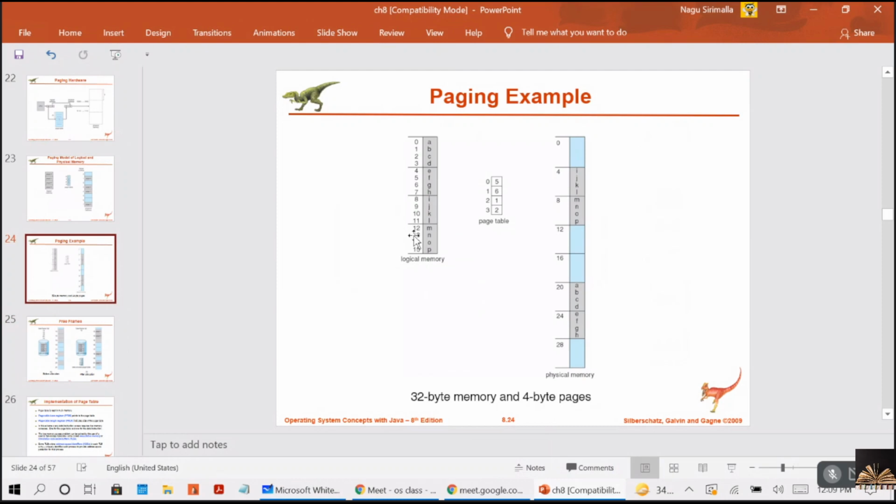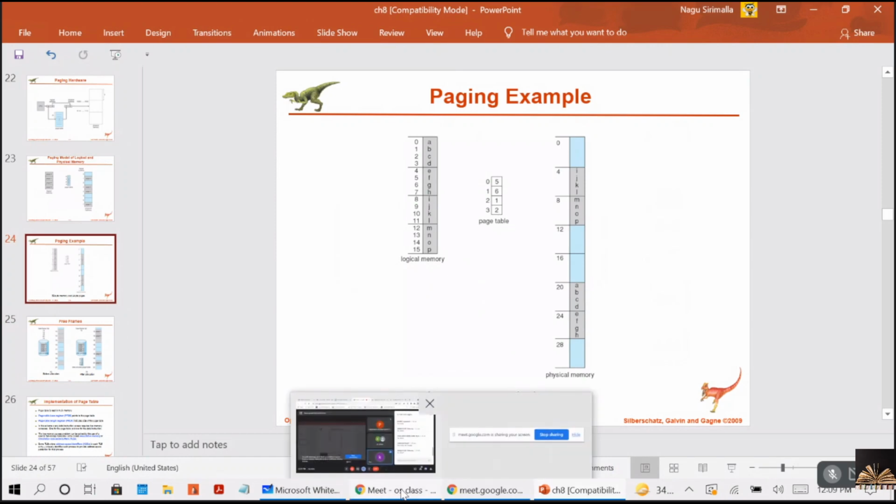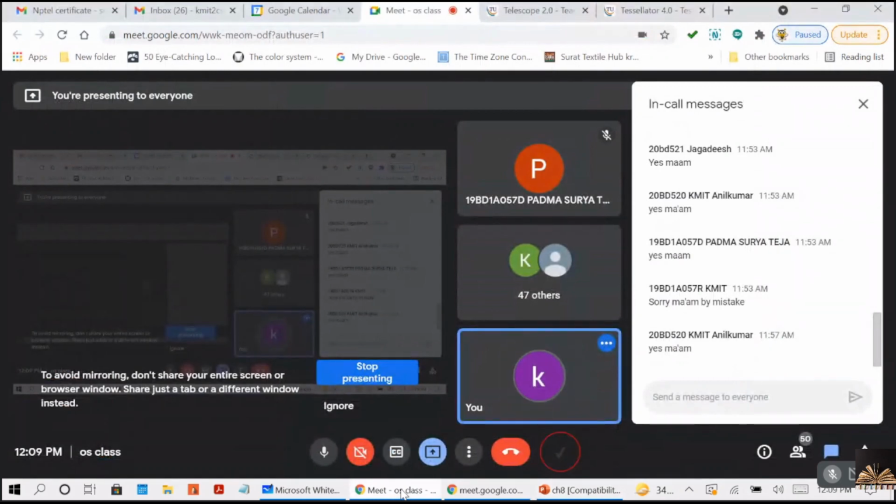Even though your program is only 13 bytes, you are allocating 4 pages for that. The fourth page is not completely filled. Some space is getting wasted in the 4th page. It creates internal fragmentation. You are understanding, right?